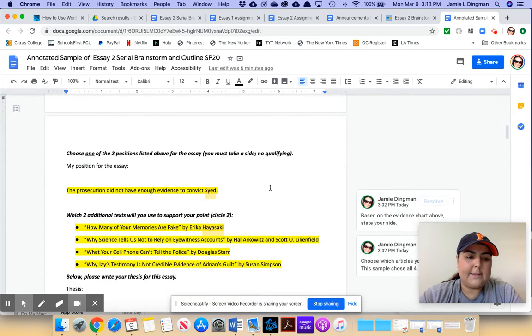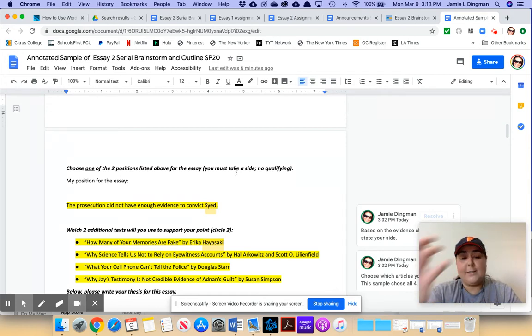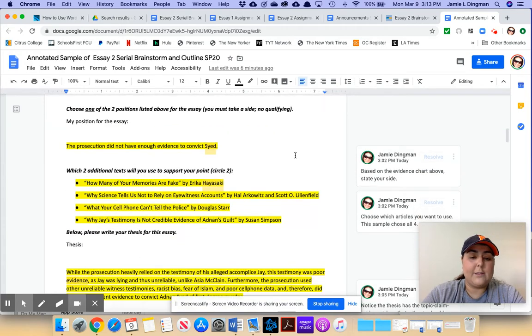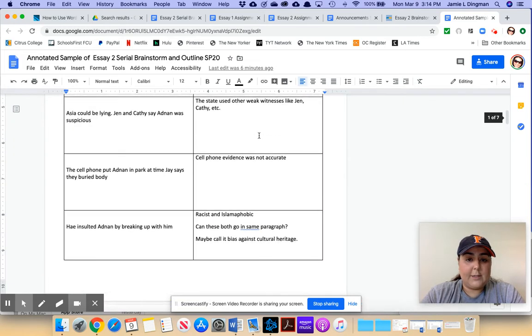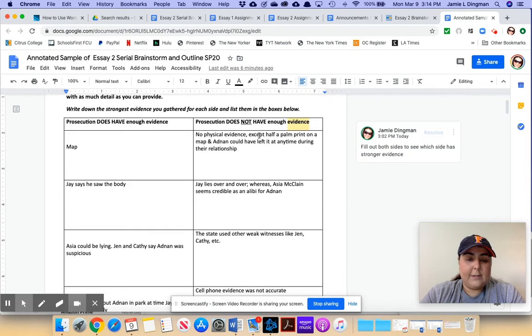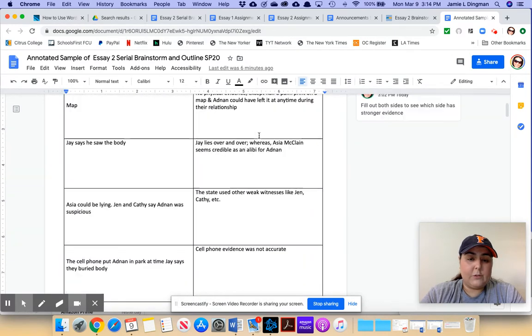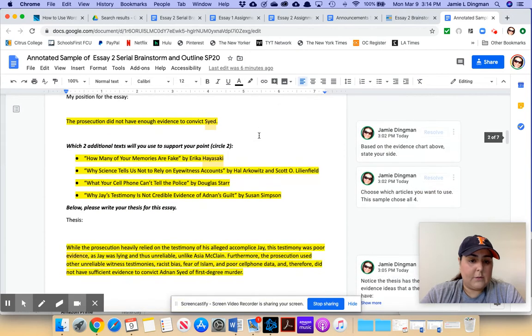Then the next step is it says, choose one of the positions above. Prosecution did have or did not have enough evidence. Notice that I have noted right here, no qualifying. You have to take a position. So here on the sample, the position they're taking is that the prosecution did not have enough evidence to convict Syed. All right. And so again, they use the evidence from the chart, and you can see they have what looks like stronger evidence that the prosecution was wrong here. So they went with that argument.